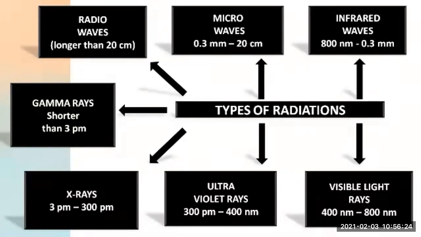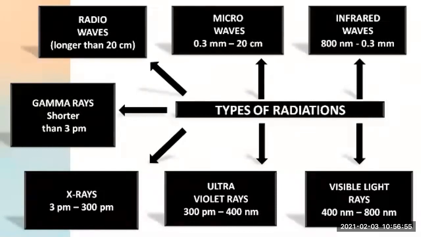The first one is the radio waves. What is their characteristic? They have a wavelength longer than 20 centimeter. Then there are the microwaves, which have a wavelength of about 0.3 millimeter to 20 centimeter. Then there are the infrared waves, which have a wavelength of about 800 nanometer to 0.3 millimeter.